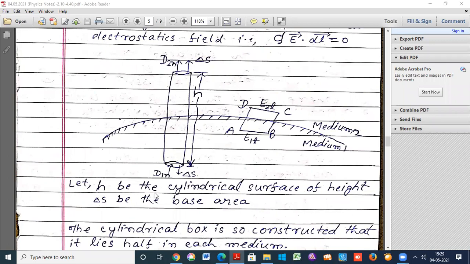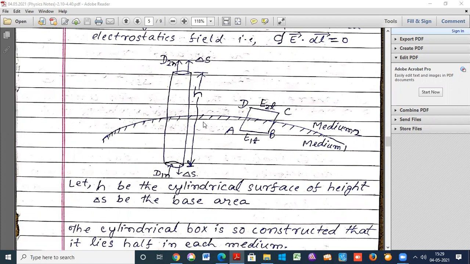If the height of the cylinder is 0, the contribution of the curved surface to the flux is taken as 0.